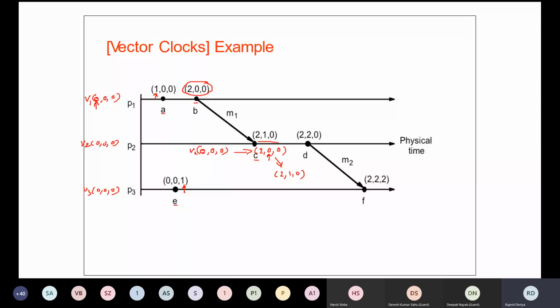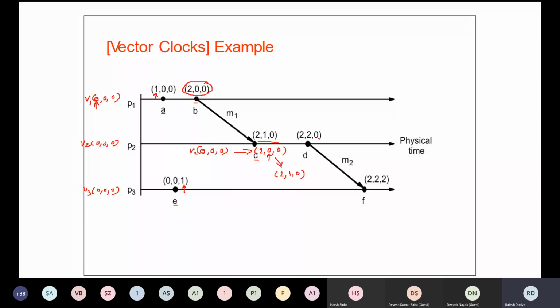And now we'll talk about D. Since this is an event at process P2, its local clock value will get incremented by 1. So it will become 2, 2, and 0. Other values will not change for any process.